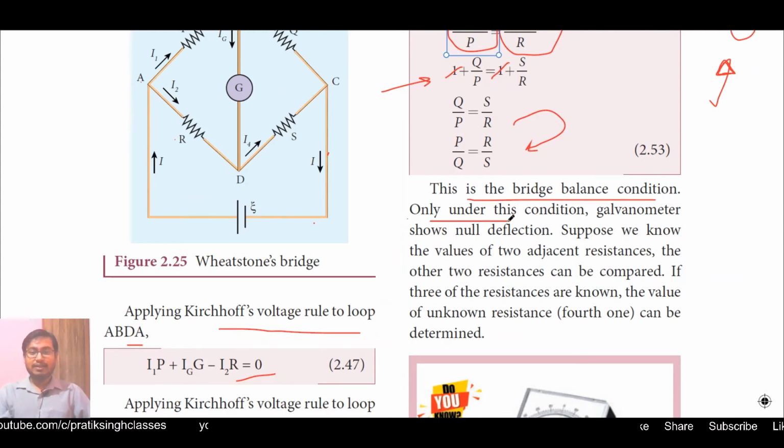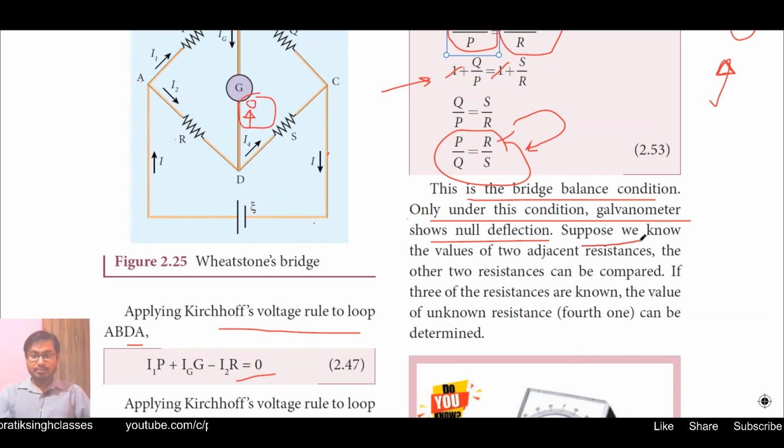Only under this condition does the galvanometer show null deflection. Only when the ratio of resistance P and Q is equal to the ratio of resistance R by S, the galvanometer will show no deflection, or the pointer will always show 0. Suppose we know the values of two adjacent resistances, the other two resistances can be compared. If three of the resistances are known, the value of the fourth resistance, that is the unknown resistance, can be determined.